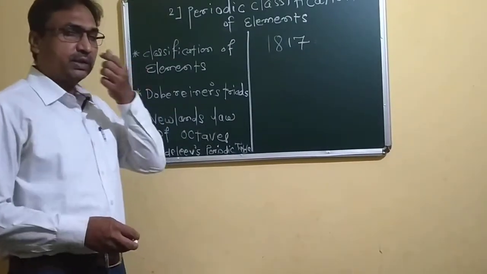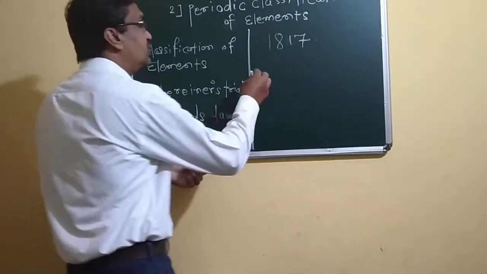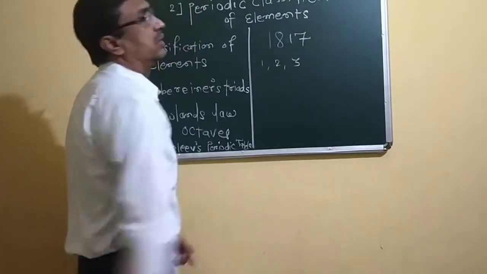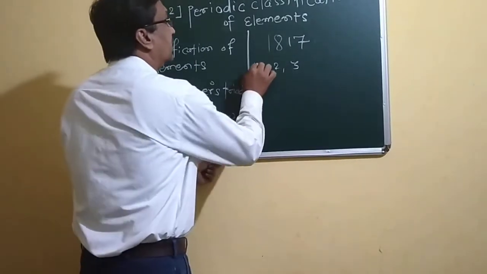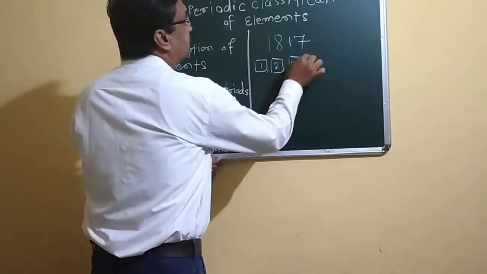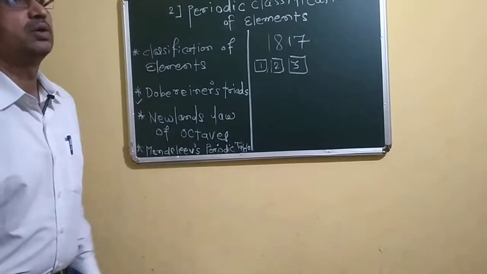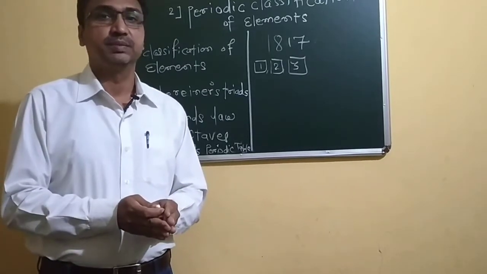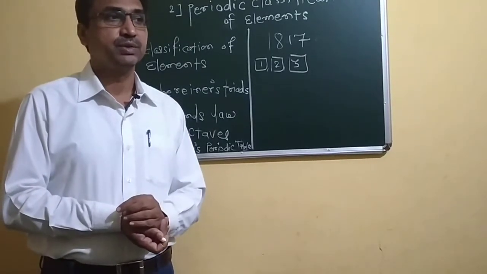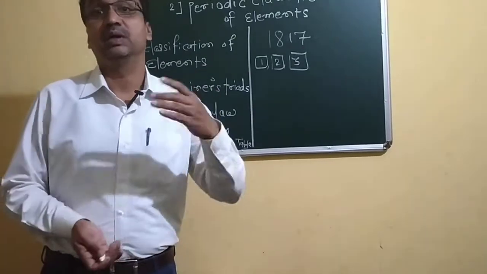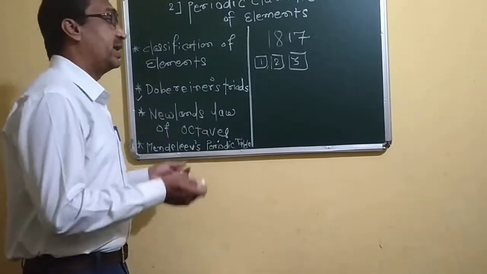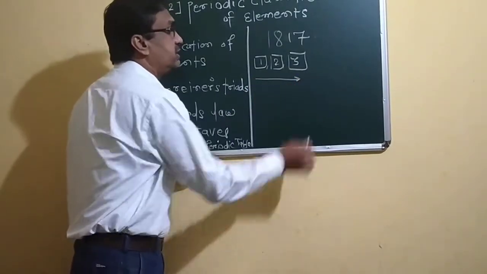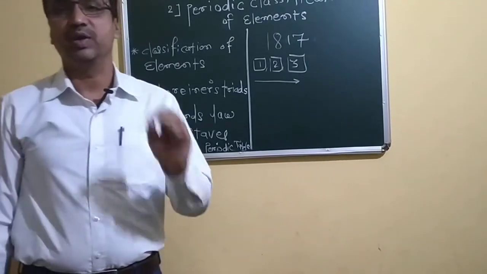What he had done at that time, he arranged the elements in increasing order of their atomic masses. He made a group of three elements which have similar chemical or physical properties, and he arranged this group in increasing order of their atomic masses.